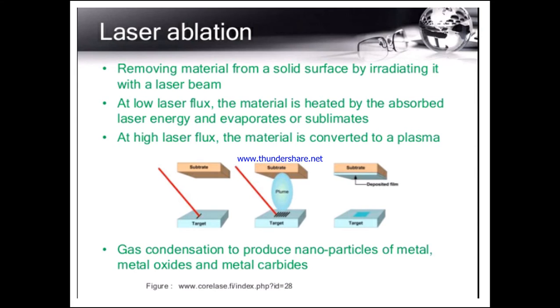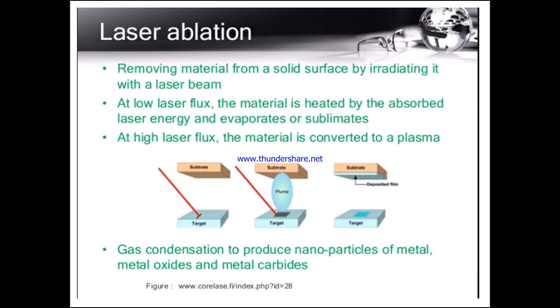So gas condensation to produce nanoparticles of metal, that is metal oxide and metal carbides. When we want the metal oxides and metal carbides, we go by this laser ablation technique here. So this is what we are having, the laser ablation. You can see the three figures. The first figure indicates the substrate, that is the target, the laser beam which is targeted, and it converts to vapor form. The vapor form will be accumulated on the substrate, that is the deposited film.